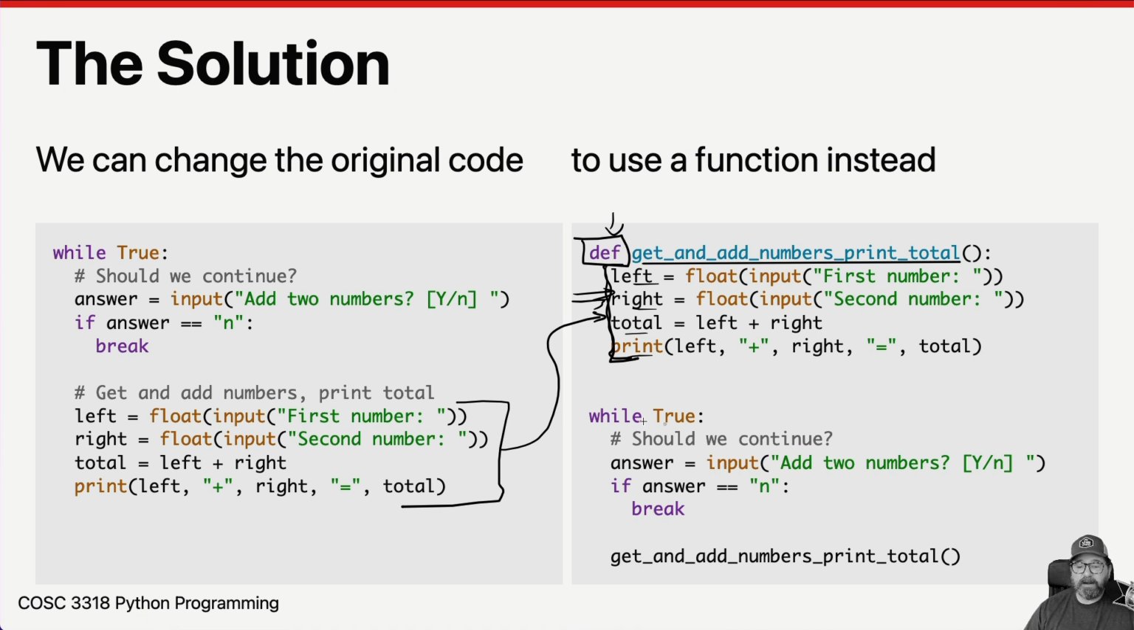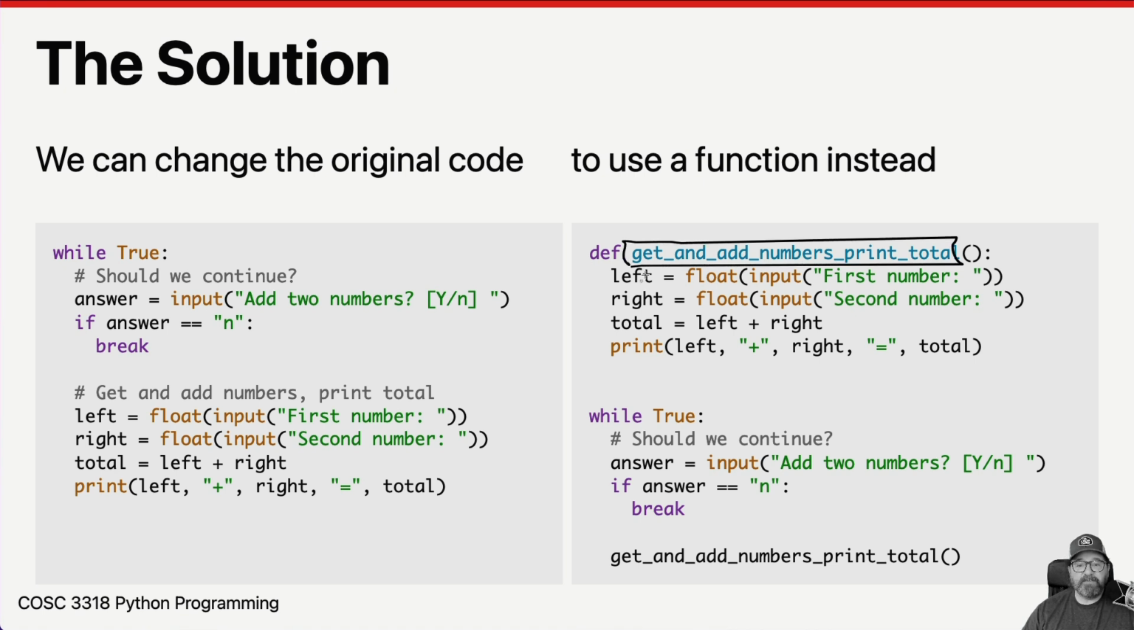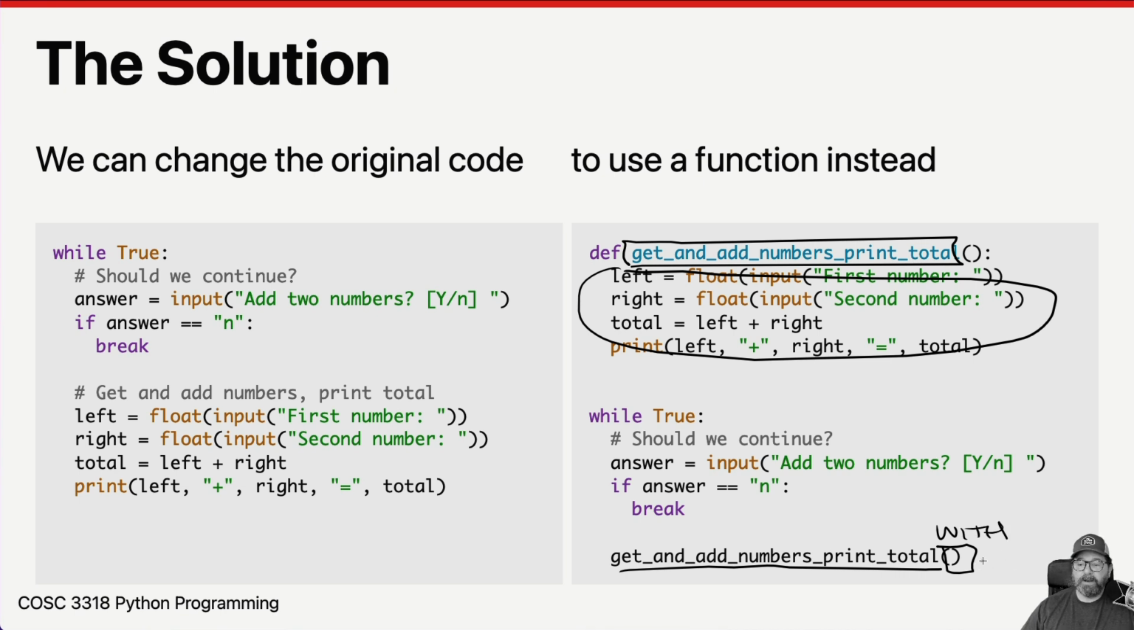And then down here in our true, instead of having these four lines of code, we replace it with a function call. Get and add numbers, print total. And we have to use these parentheses here to call the function. So what we have here is a variable named get and add numbers, print total. Instead of having a value in it, it's got code stored in it. And when we write that function name with the parentheses, and it's very important, with these parentheses, it says, I want you to run that code.